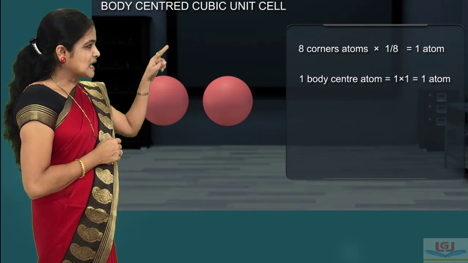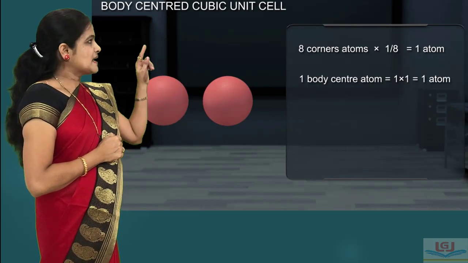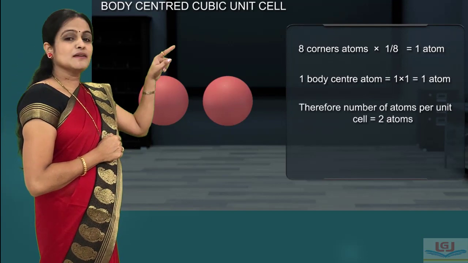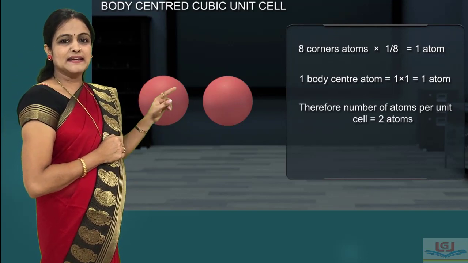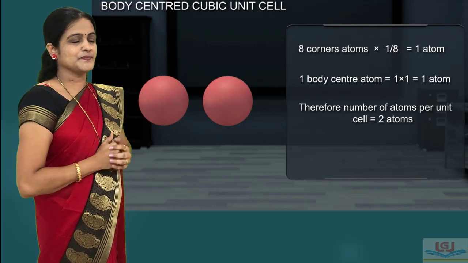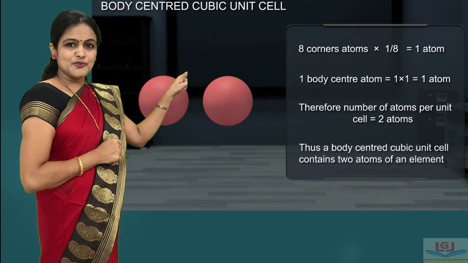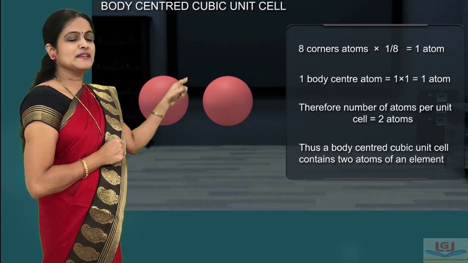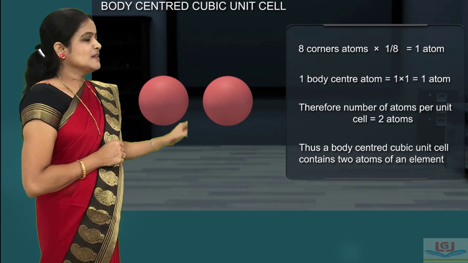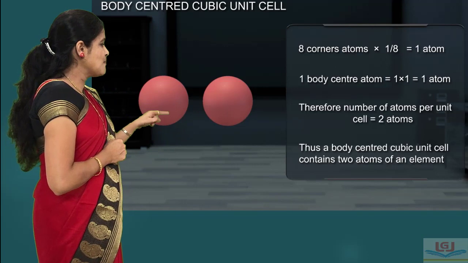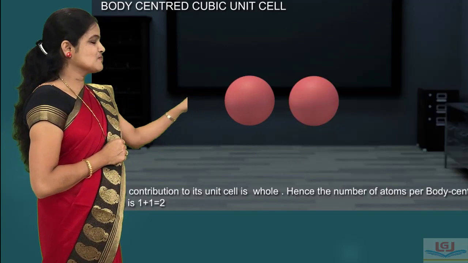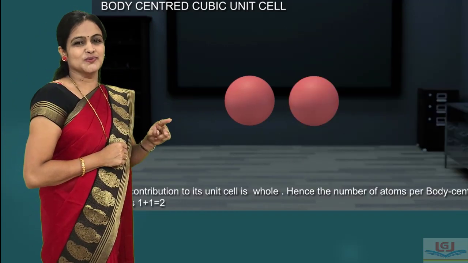That can be further calculated as there are 8 corners, 8 particles multiplied by 1/8 is equal to 1. There is 1 particle at the center of unit cell multiplied by 1 is equal to 1. Therefore, total number of particles are 1 plus 1 is equal to 2.